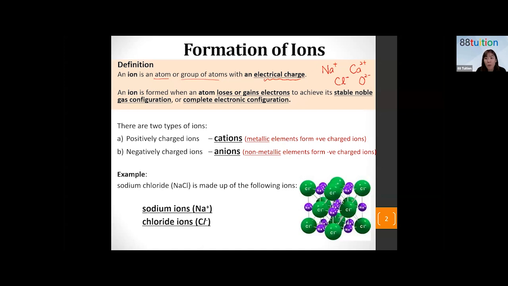So how does sodium chloride actually look like? They have a diagram here. So you have the positive ions and the negative ions arranged in this way. They are really arranged in that manner, one positive, one negative, one positive, one negative, like that. So they are made up of two different types of ions, sodium and chloride. Na plus and Cl minus.